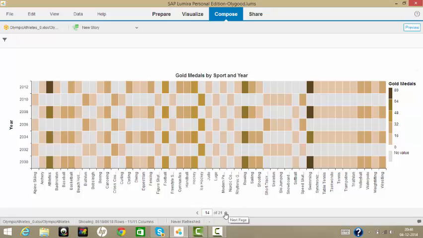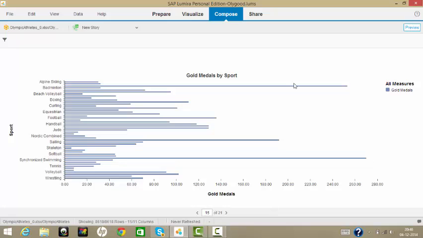in every sport. The next visualization is gold medals by sport, the total number of gold medals awarded in each sport. We see that athletics has a maximum number of gold medals awarded, which is 253. This is because of the many events in athletics. Swimming has about 270 gold medals awarded, also because of the number of events.